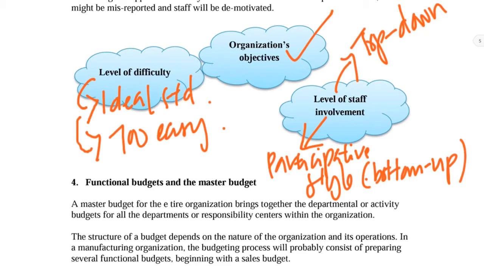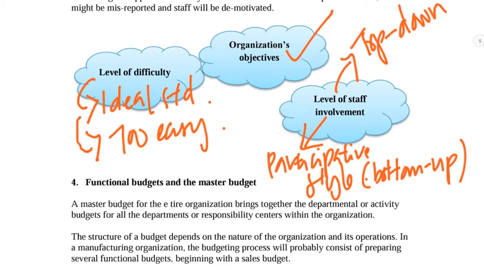It depends on the situation. Because imagine, if you deal with a group of professional people, let's say, for example, next time you are the head of the audit department. So you deal with all the auditors. If you know that you deal with all professional staff, do you think that top-down is appropriate? No, right? Because with professional staff, normally you cannot tell them that this is my instruction, exactly. So normally we have to be a bit lenient and try to discuss with them, talk to them. And from there, maybe they can accept the target.